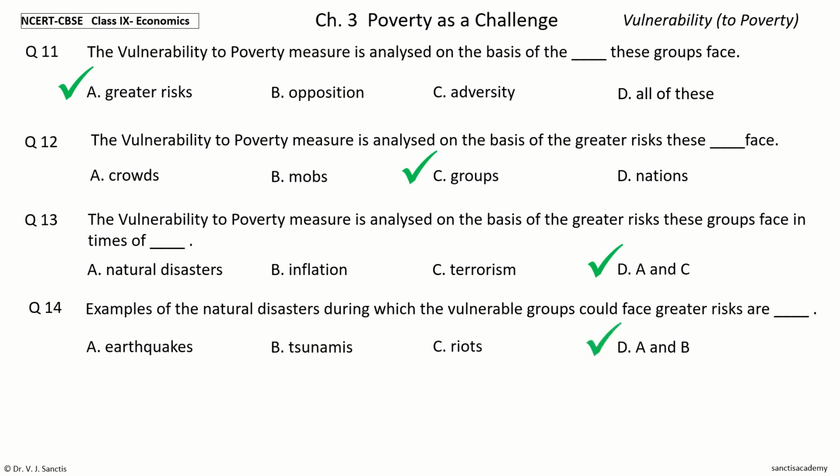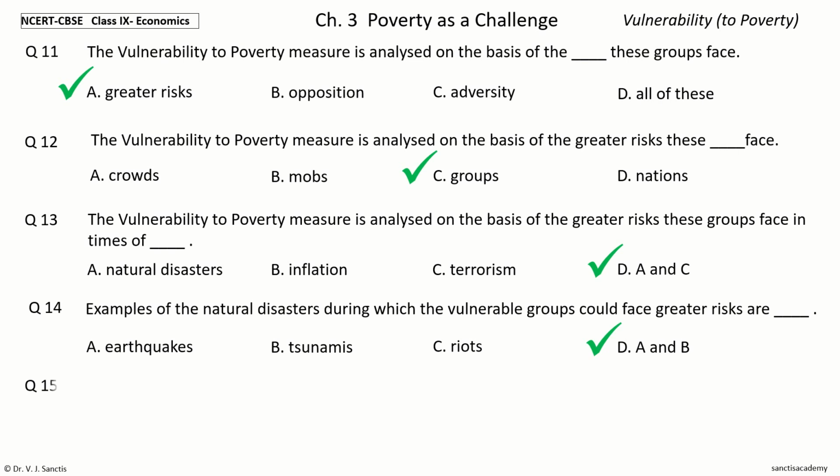And the answer is A and B. So, examples of the natural disasters during which the vulnerable groups could face greater risks are earthquakes and tsunamis.